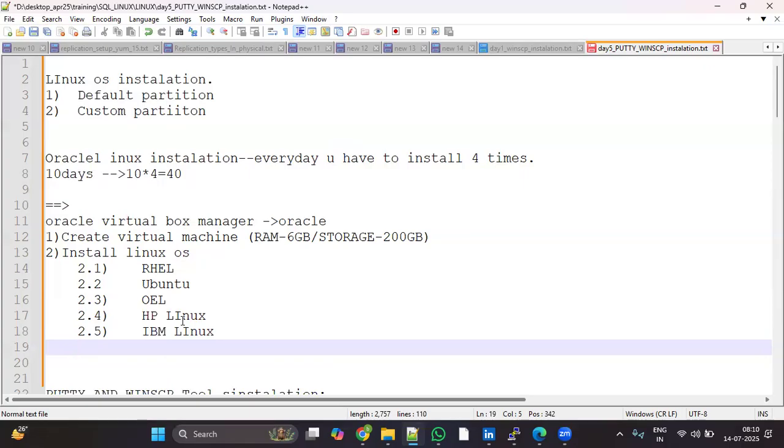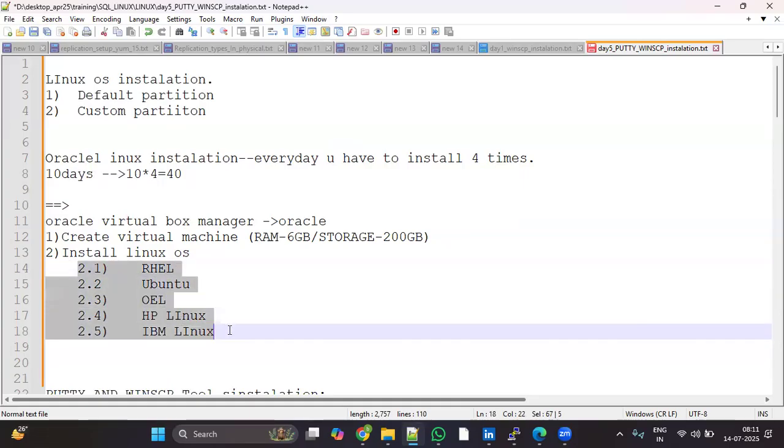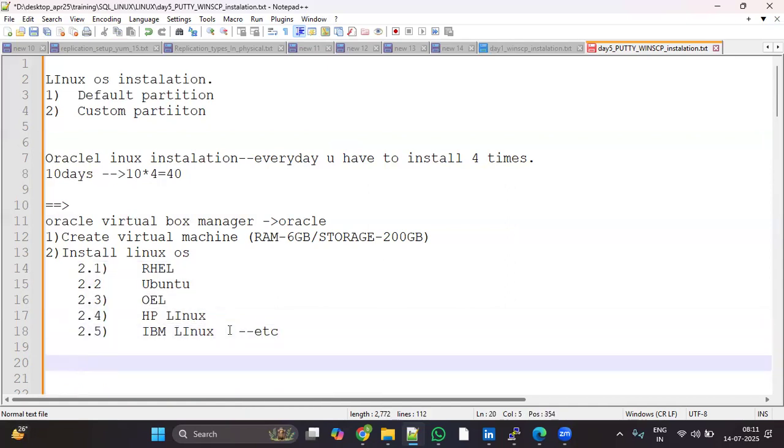At least we have to know how to install Linux, even though we are not doing it in real time. The Linux admin will take care of it, but we should be familiar. So these are the flavors available in Linux. There are many, but you have to know at least a few. Yes, which one are we using?